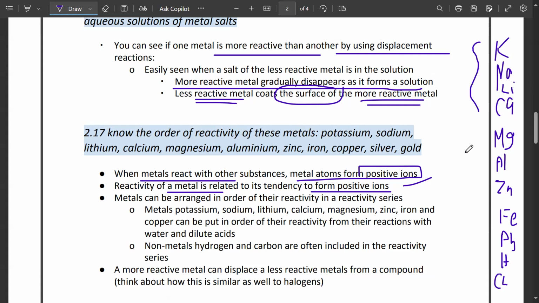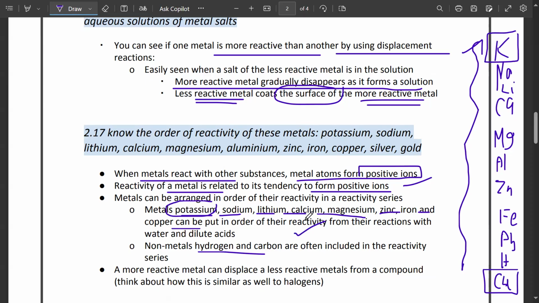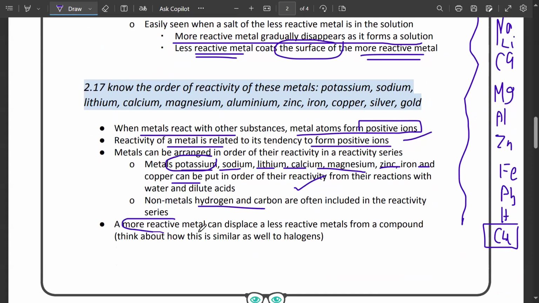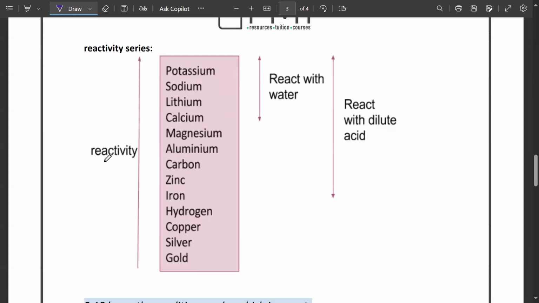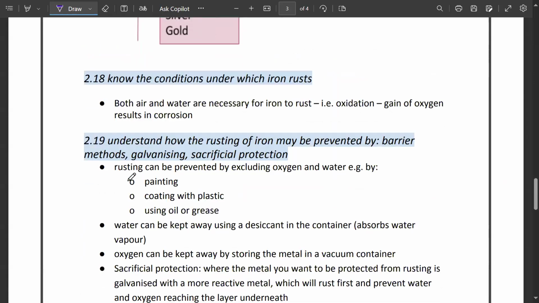Yes. This is the reactivity series. As you go up, potassium is the most reactive, and the bottom one, copper, is the least reactive. You have to remember this series. The series is potassium, sodium, lithium, calcium, magnesium, zinc, iron, and copper. Now potassium would be the most reactive. Non-metals hydrogen and carbon are often included in the reactivity series as well. Remember, a more reactive metal can displace a less reactive metal from a compound, like we did in group 7. That is how it's going to be done as well. This is the reactivity series.